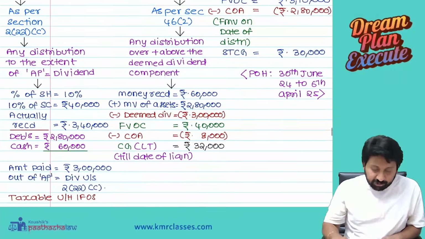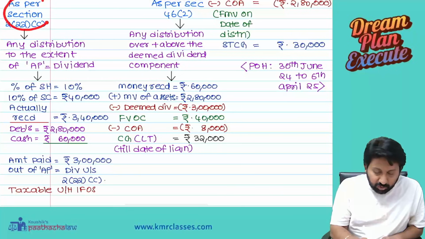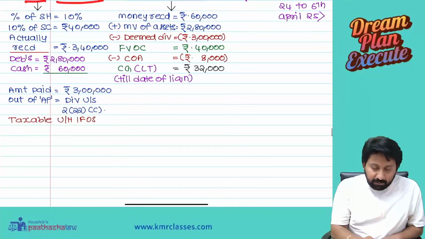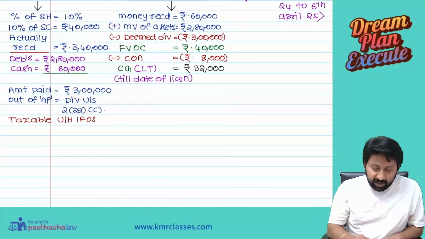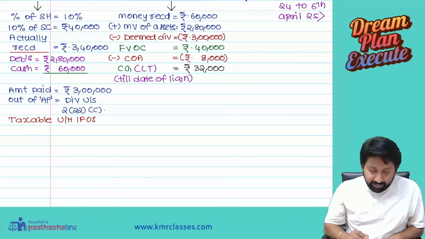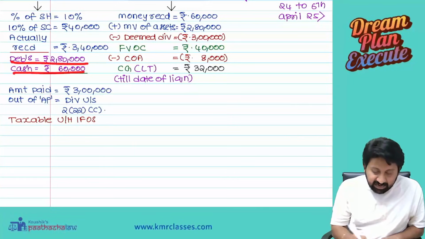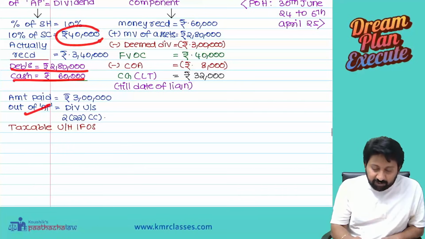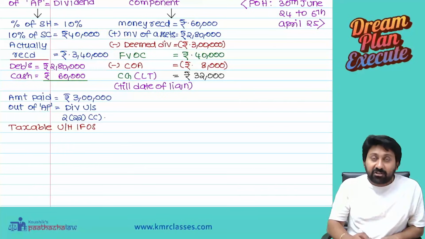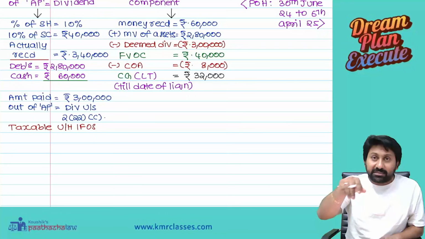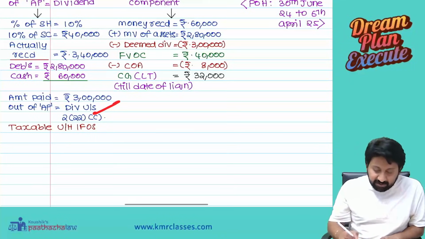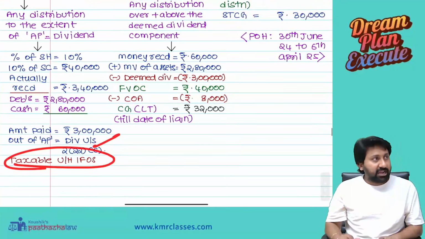So upon distribution, as per section 2(22)(c), any distribution to the extent of accumulated profits is a dividend. My percentage of shareholding is 10%. 10% of share capital comes to 40,000. Actually received is 3,40,000, meaning debentures and cash. Amount paid out of accumulated profit: the share capital part is only 40,000, but you received 3,40,000. From the share capital they paid you 40,000, so the balance might be paid out of what? Out of the accumulated profits. That will be deemed as a dividend, so taxable under the head IFOS.